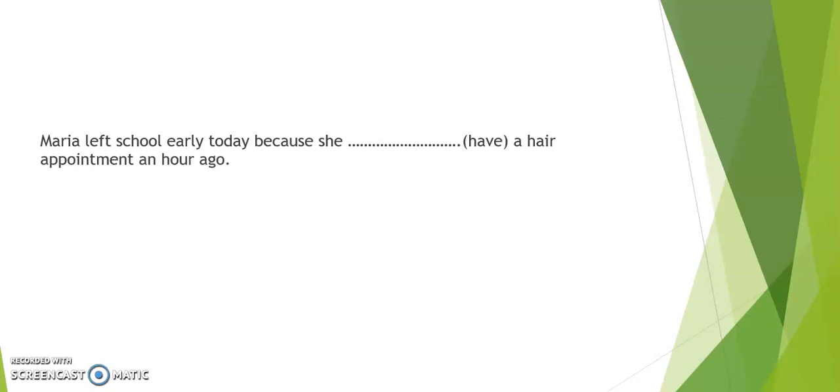Maria left school early today because she a hair appointment an hour ago.